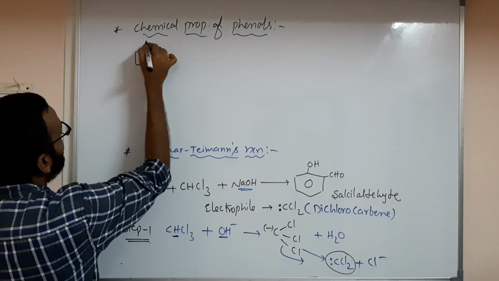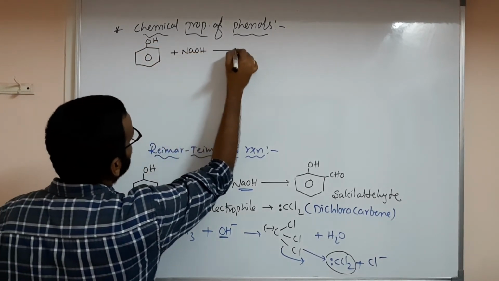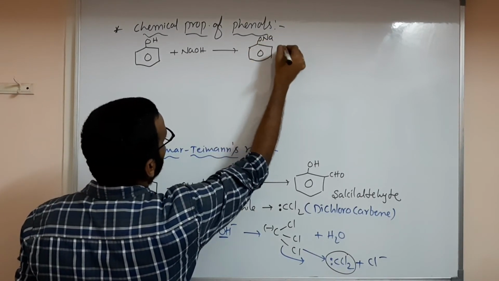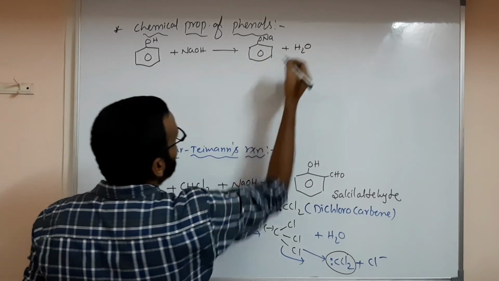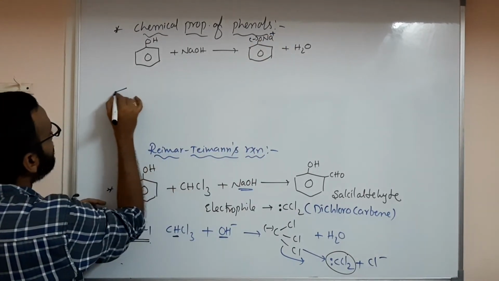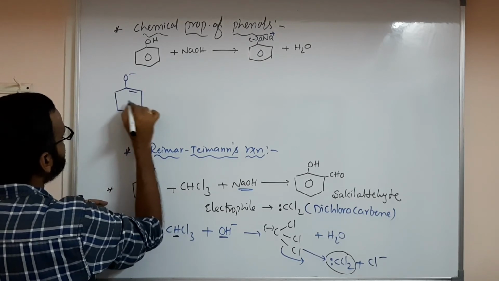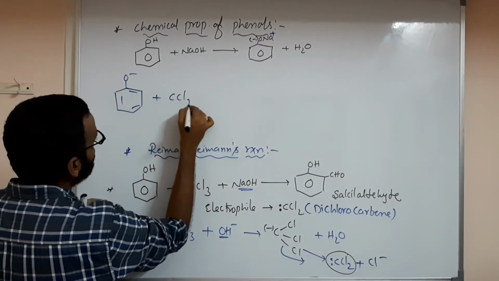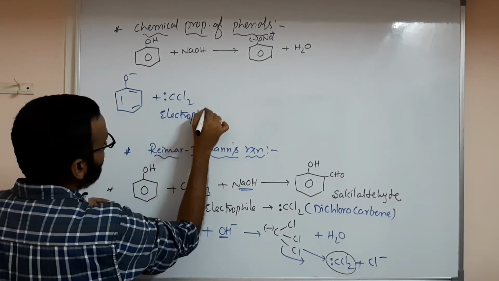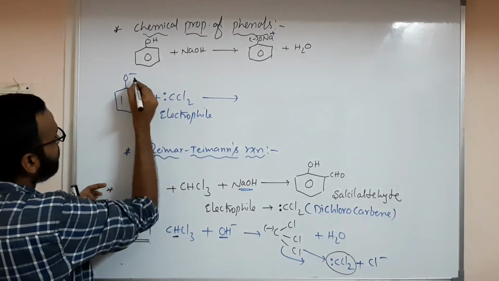C6H5OH, when it reacts with the base, first NaOH, then you get C6H5ONa plus water. Okay, C6H5O minus Na plus. So this C6H5O minus will react with CCl2. This is the electrophile. Now what happened? Listen carefully please, for you only I am telling.